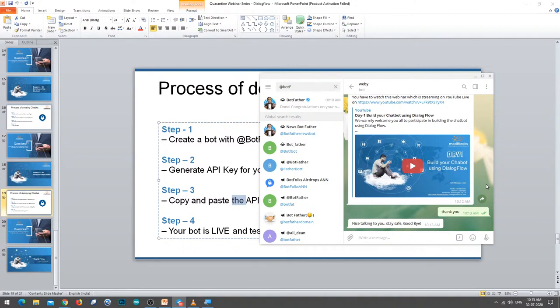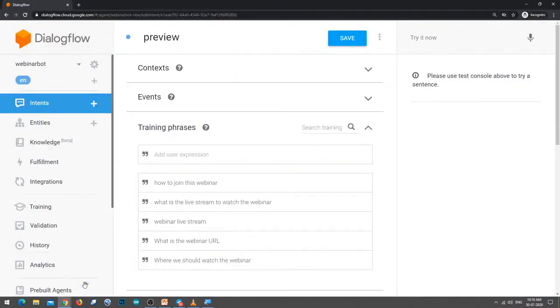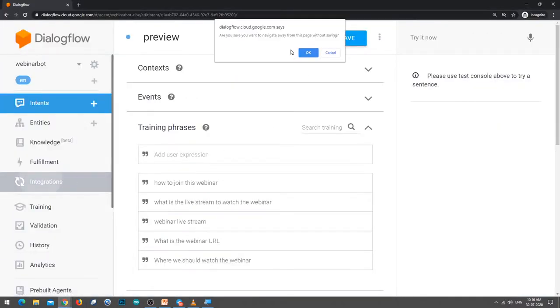WhatsApp is not open source, so the WhatsApp API is not available for building chatbots, but the Telegram API is available. So that is why in foreign countries people use Telegram rather than WhatsApp. So only for the integrations which are available here, for those only you can deploy it. Okay.